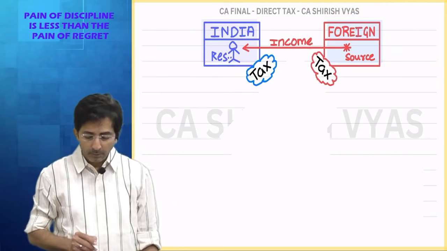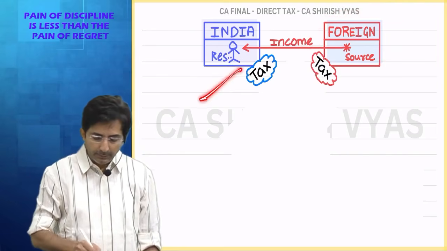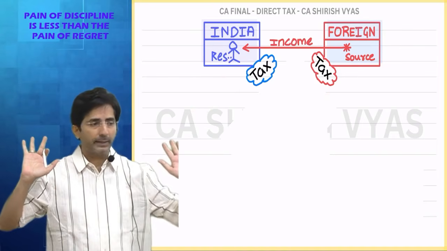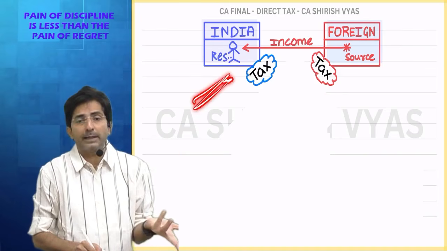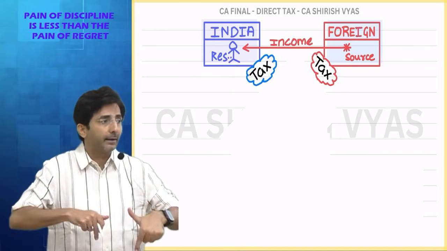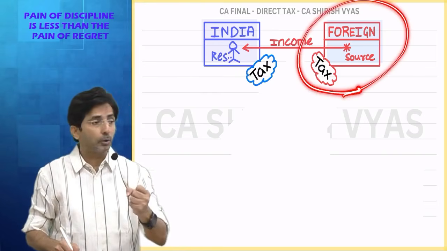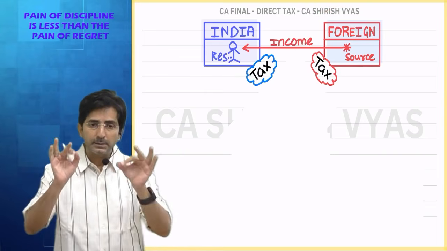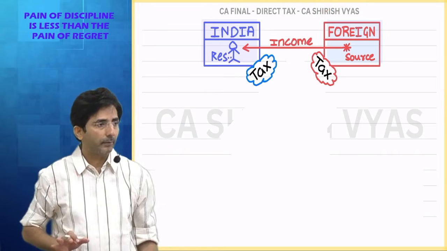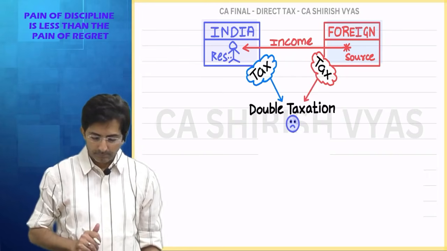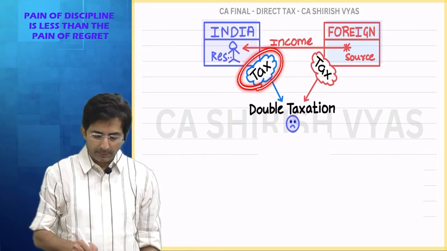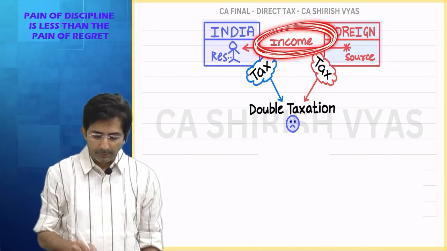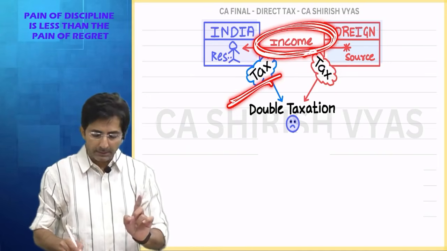So actually speaking, both the countries are right in taxing me at their place. Okay, India is right. They have got the right to tax me based on me residing in India. And Singapore has got the right because the source of income is Singapore. So they will tax me. So only in such situation double taxation will happen. Okay, see this. India is also taxing, Singapore also taxing, and income is single or double? Income is single, but tax is double.